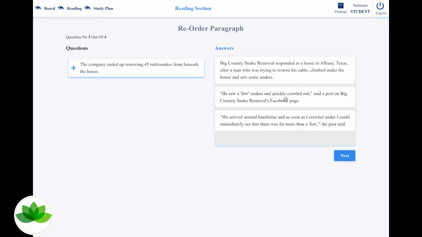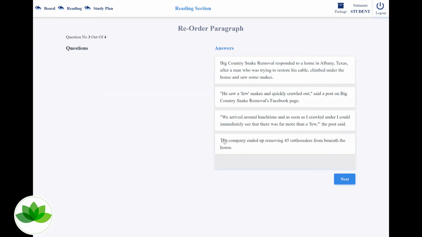Okay, so they're still referring to this post, a post, and the post. If you look at it, here are your articles, a post and the word the post. So definitely this should form a pair together. And the company ended up removing 45 rattlesnakes from beneath the house. Jesus, that's a lot. So if you read through this reorder one more time, let's have a look. Big Country Snake Removal responded to a home in Albany, Texas, after a man who was trying to restore his cable climbed under the house and saw some snakes.